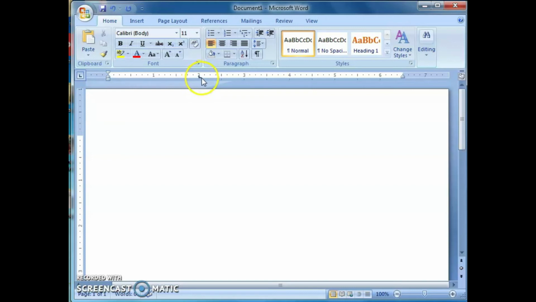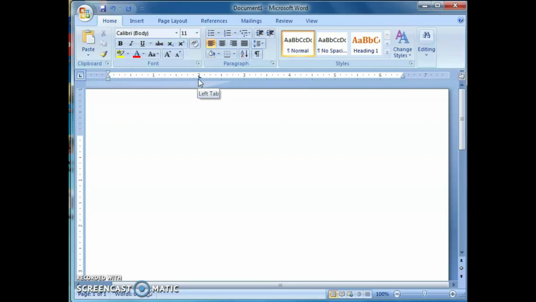Here you can see the L-shape symbol. After setting the tabs, we can see this L-shape symbol on the ruler. At 2 inch, I specified this tab stop position as 2 inch.